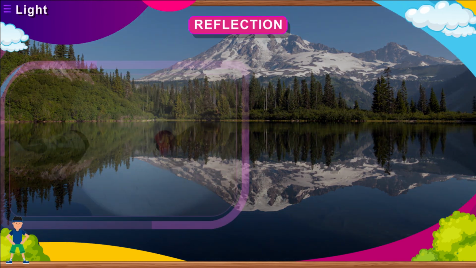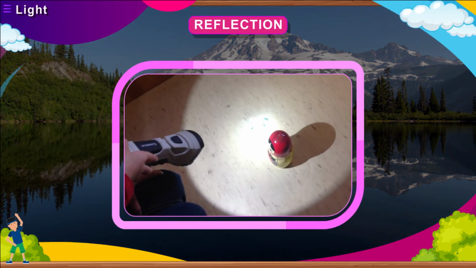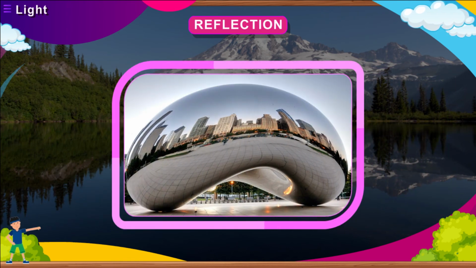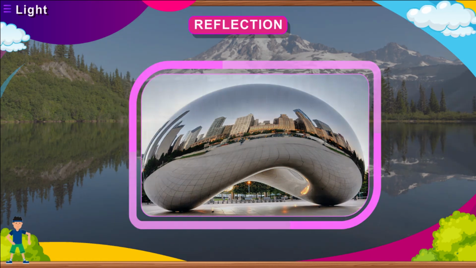falls. An opaque body absorbs some of the light that falls on it and reflects the remaining light. A transparent body allows almost all the light to pass through it and reflects very little light. A smooth and highly polished surface, such as a shiny stainless steel surface or a mirror, reflects almost all the light that falls on it.